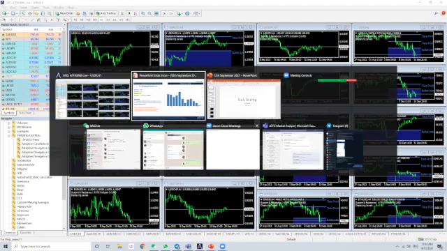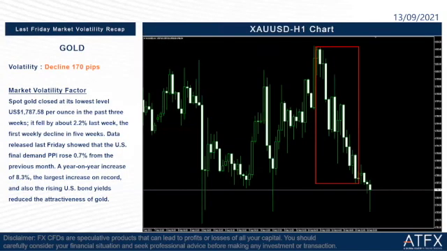Okay, so we go back to our PowerPoint here, and then we go to the next session of our daily briefing, which is last Friday's market volatility recap for gold. We can see the gold price declined 170 pips last Friday. Let us read the factors here, what happened on the gold market last night. Spot gold closed at its lowest level in the past 3 weeks, 1787.58 dollars per ounce. It fell by about 2.2% last week, the first weekly decline in 5 weeks.